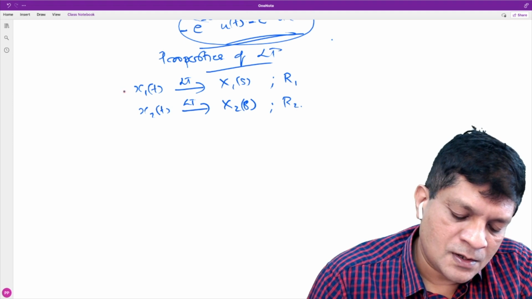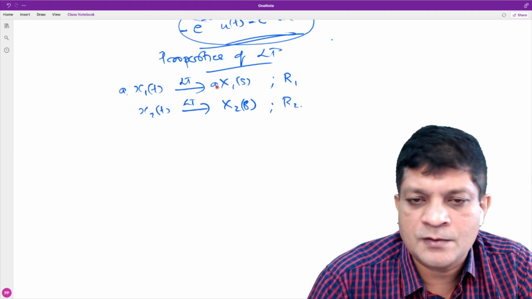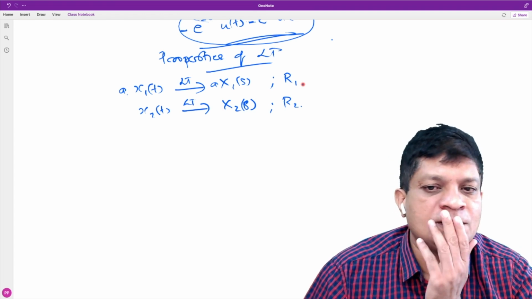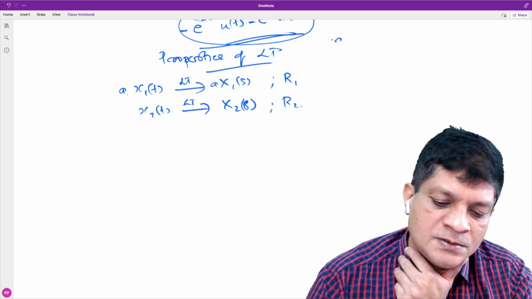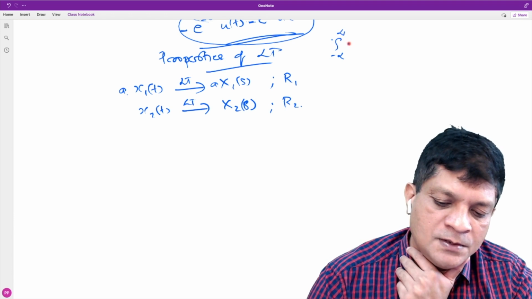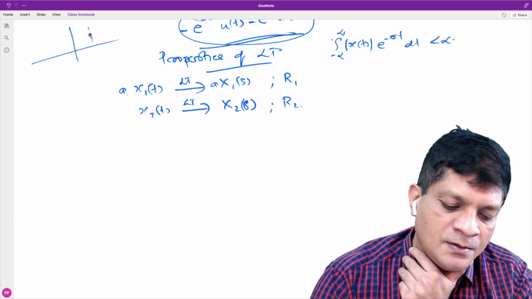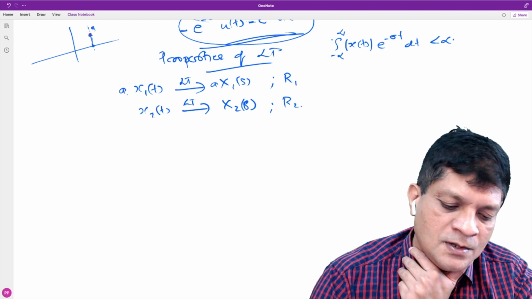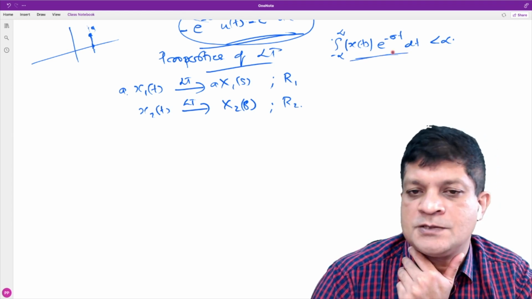Now, what will happen if we multiply with a constant a? It is straightforward. What will happen to the ROC? Will it change? No. What is the reason? The Laplace transform of the signal exists if the integral from minus infinity to infinity of mod x(t) e to the power minus sigma t dt is finite, where sigma is the real part of the complex variable s. This condition must be satisfied.